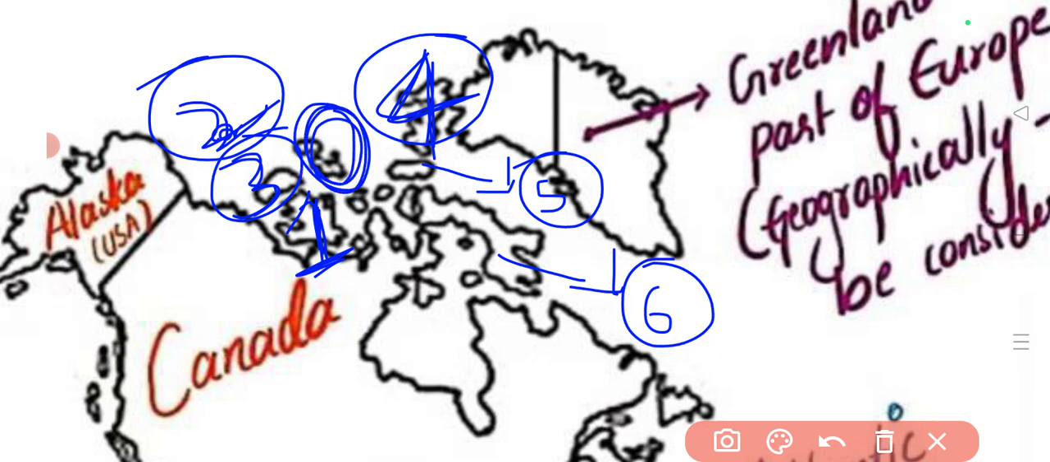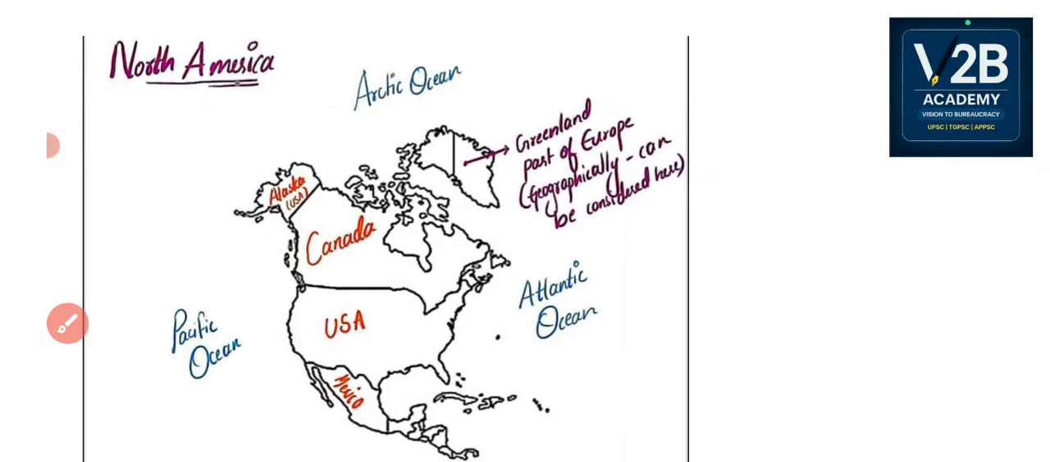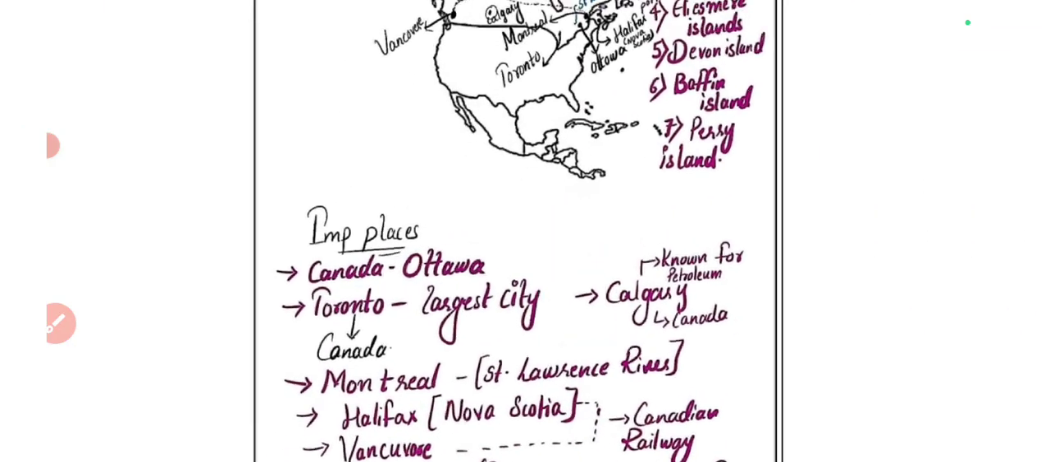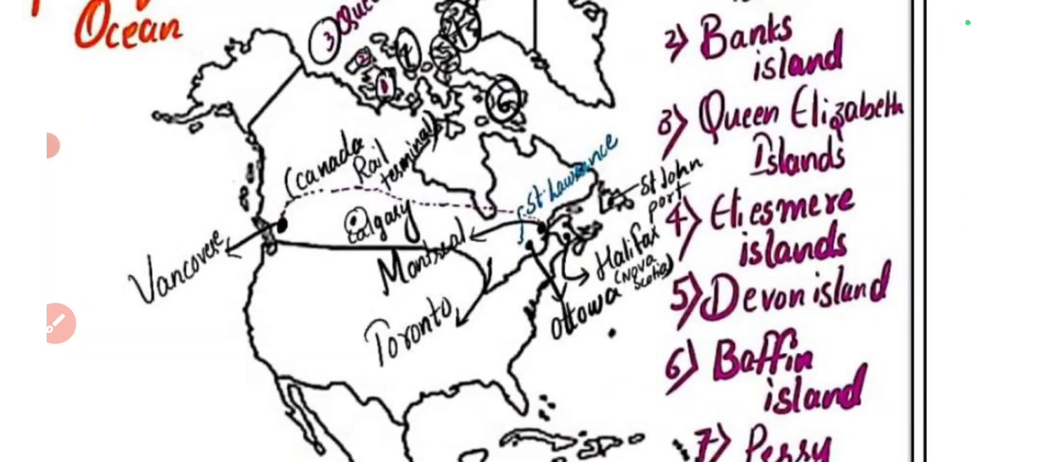So here comes the seventh one. The seventh one is called Perry Island. So these are the 7 island locations that you have to remember. These all belong to Canada and all of them are in the Arctic Ocean. Remember till now. And now let's see some of the important places of Canada.